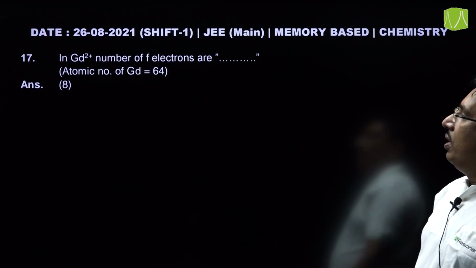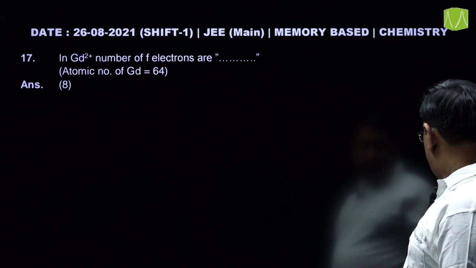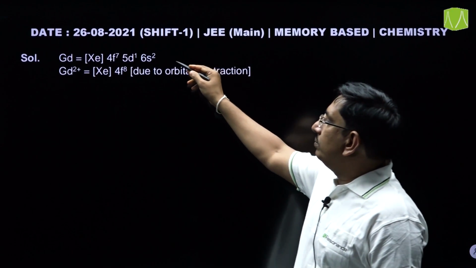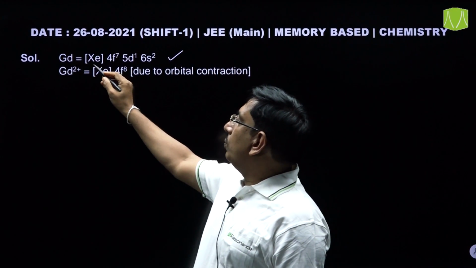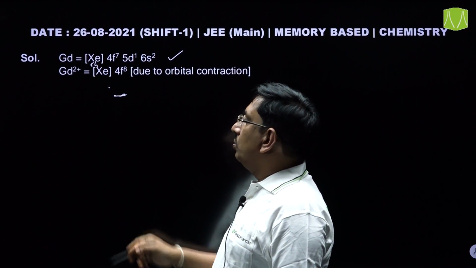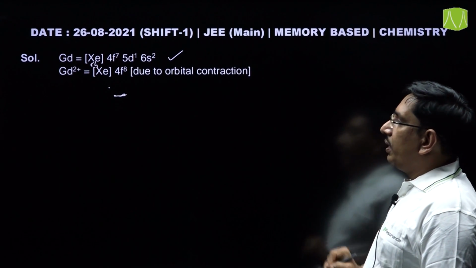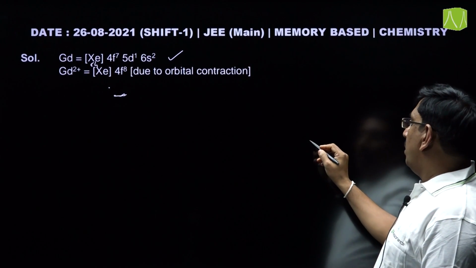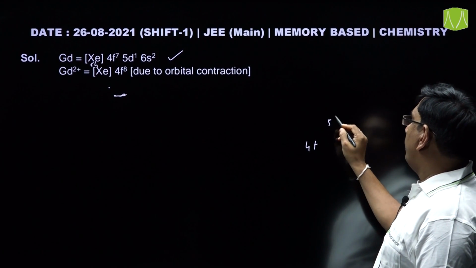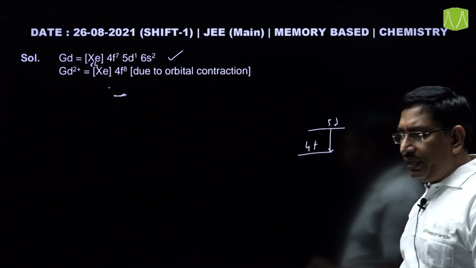Next one, in Gd2+ number of f electrons are... this is the configuration for Gd, that is xenon 54 and 4f7 5d1 6s2, and in Gd2+ what happens here, after removing these two electrons, the 4f and 5d orbital energy gap will decrease.